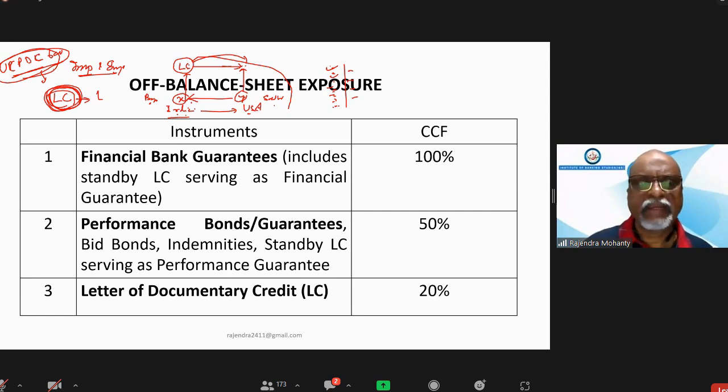So when this bank gets the LC back from the exporter with all terms and conditions fulfilled, they have to release the payment without checking anything else. They only have to check the LC, and if all the terms and conditions are satisfied, payment will be released. So it is the safest way of making payment by the buyer to the seller, or by the importer to the exporter. That is LC. Okay, so that is called LC.